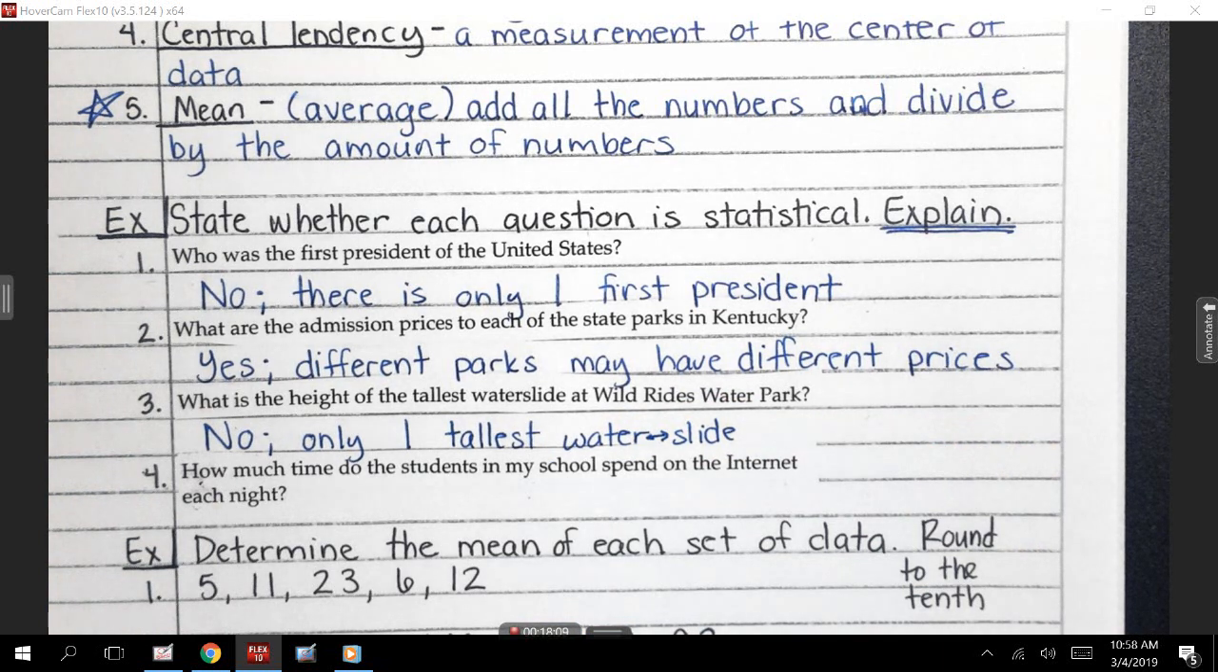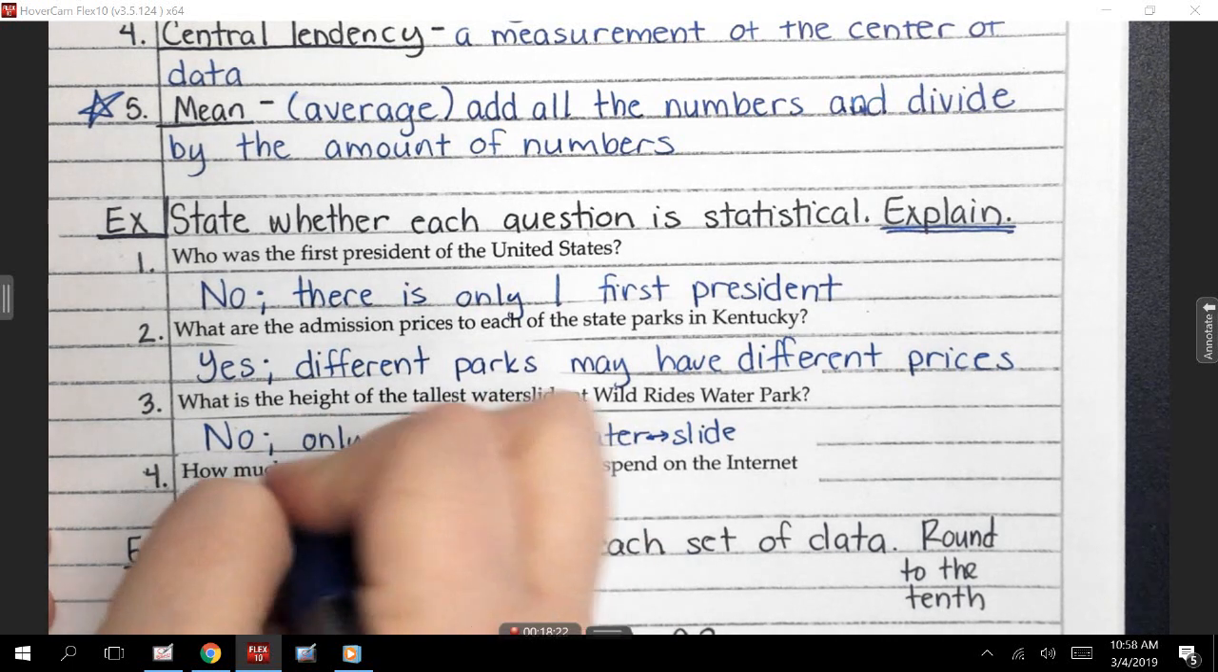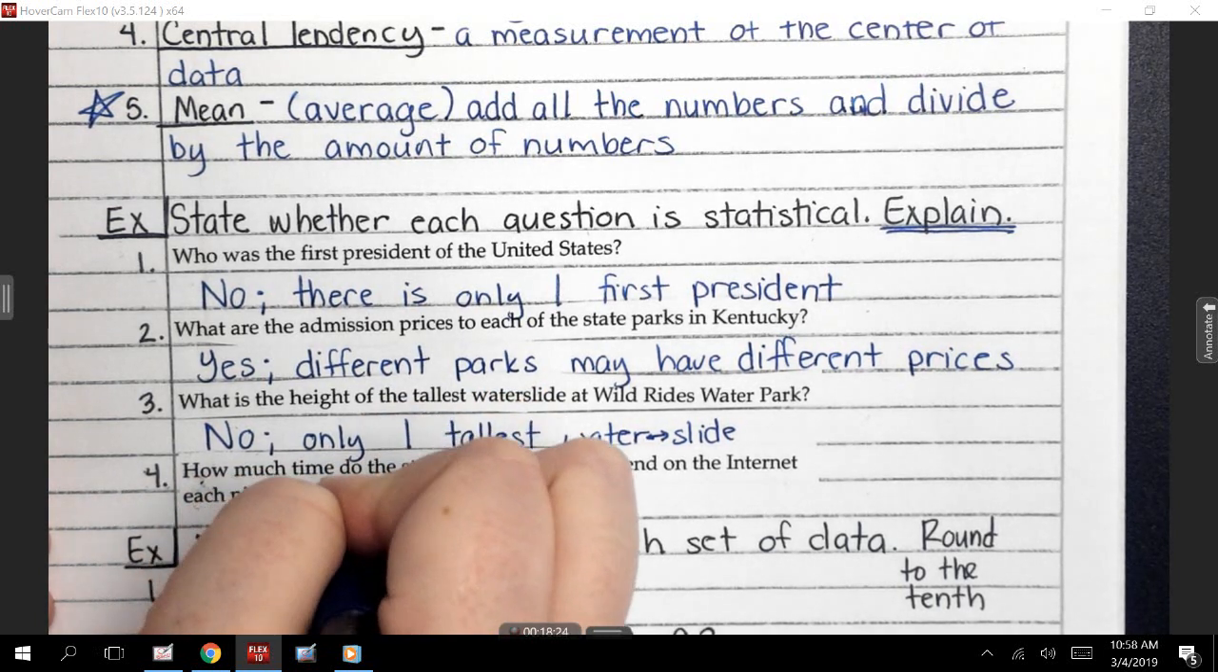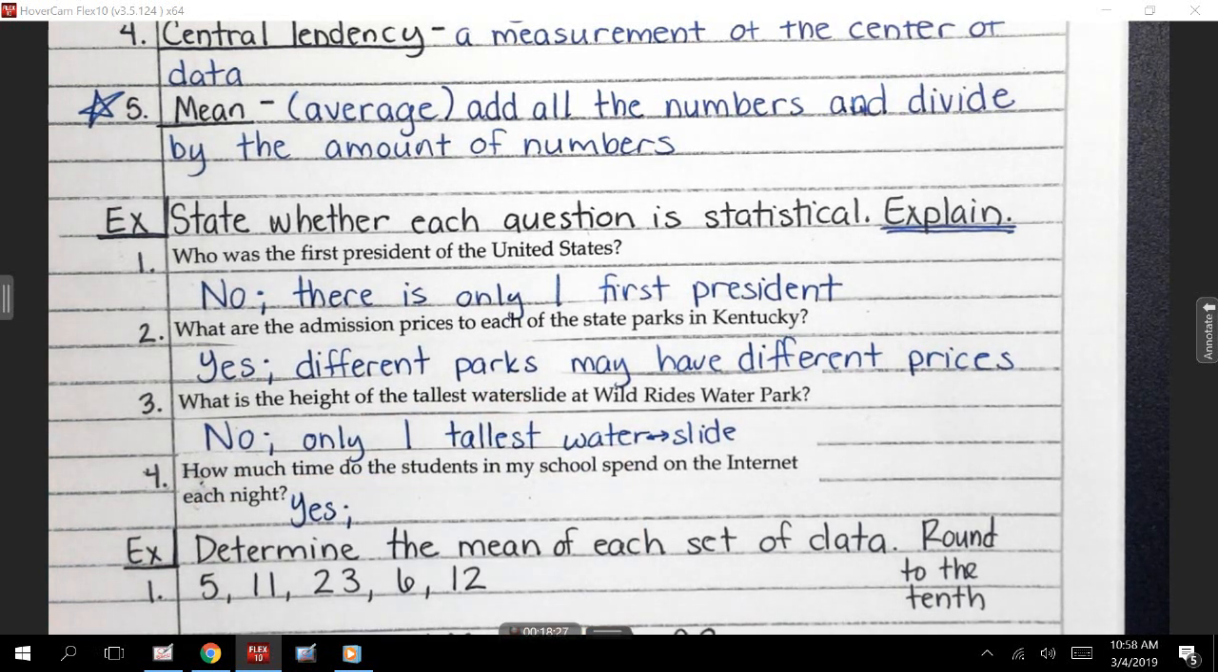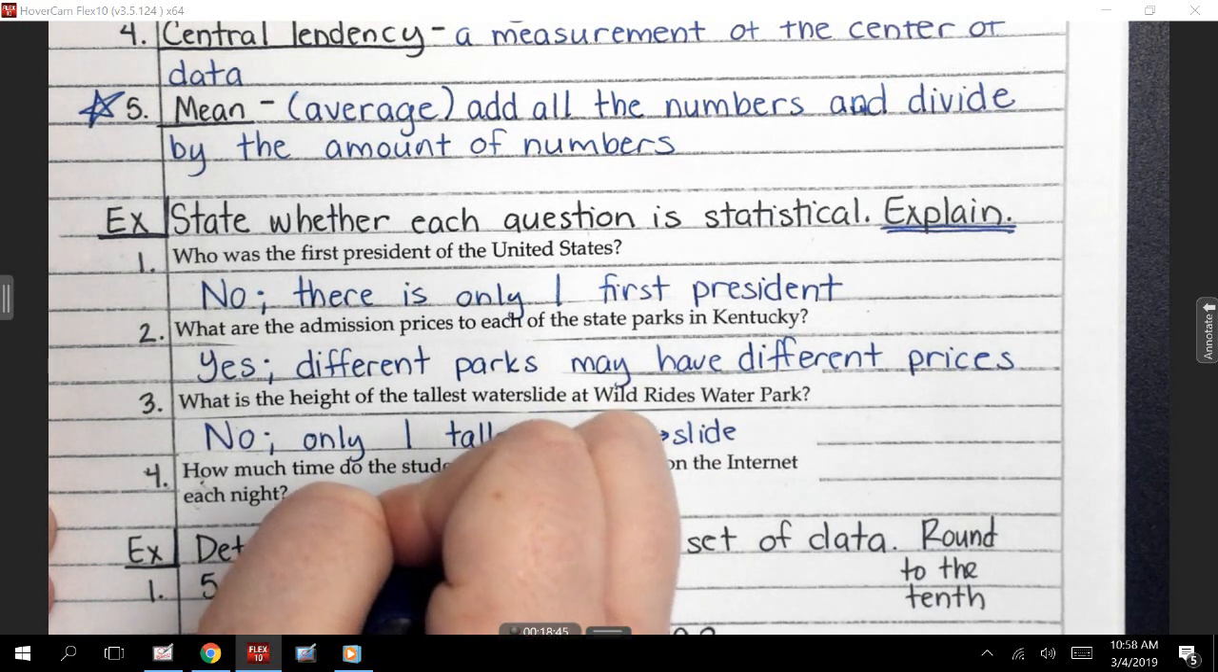All right. Number 4. How much time do the students in my school spend on the internet each night? Yes or no? Kaylin. Everybody's different, so they're going to spend different amounts of time. Some people might have that time taken away for some reason. Some people, parents, might let them spend as long as they want, as long as they're making certain grades. All right, so we're going to say yes, because different